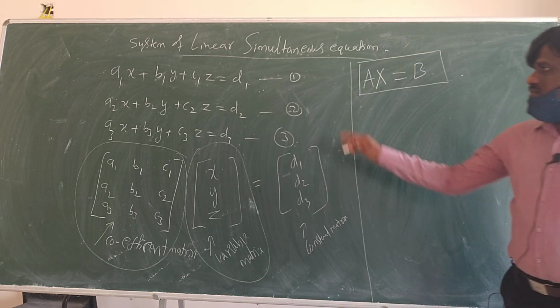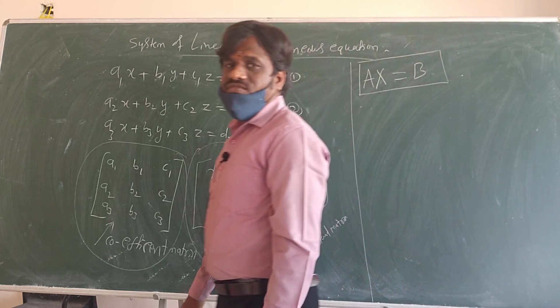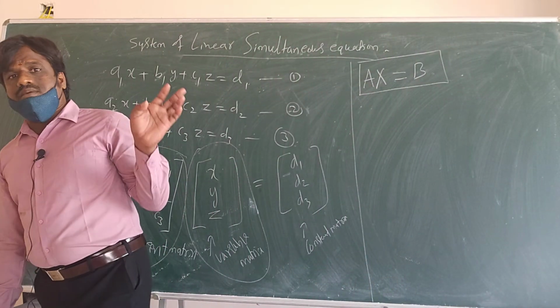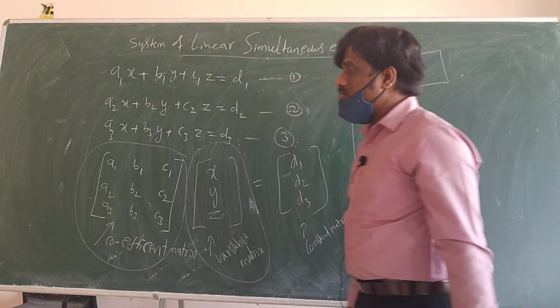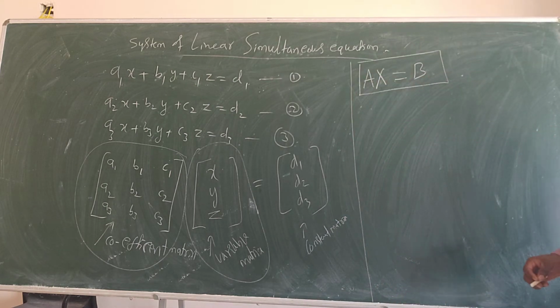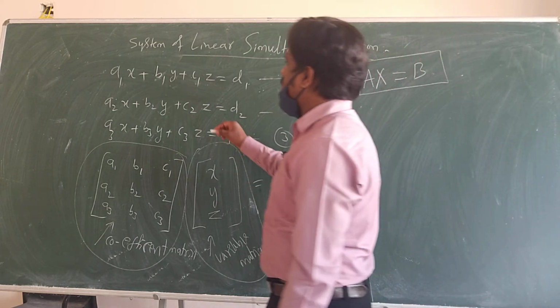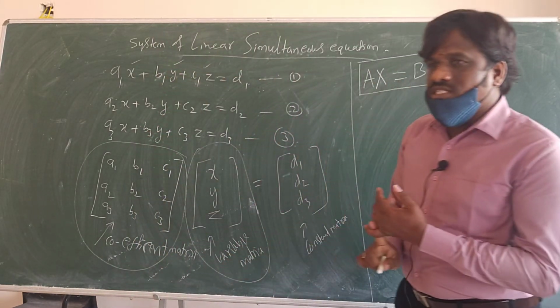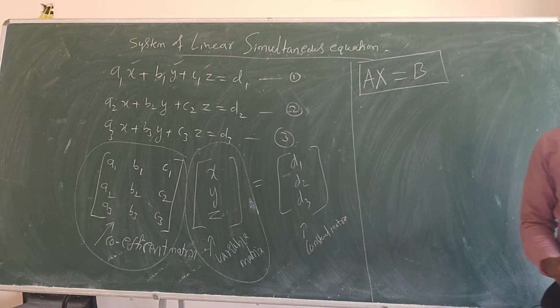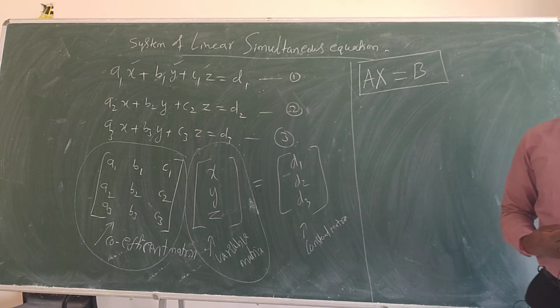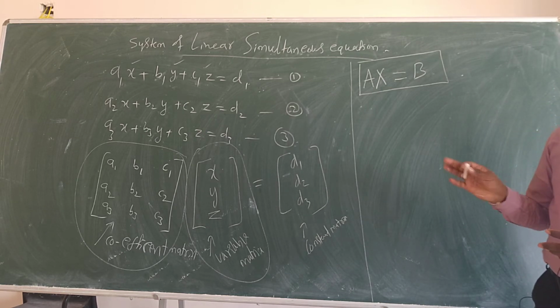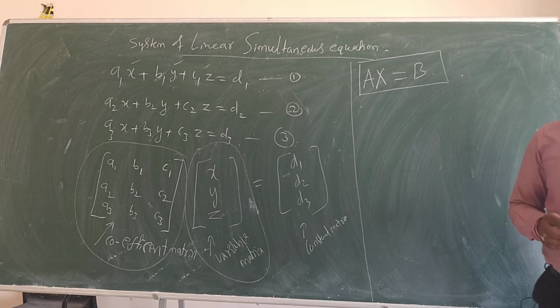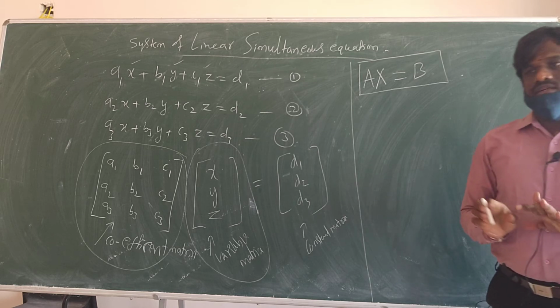So the system of linear equations is converted into the AX matrix form. The matrix form will be AX is equal to B. I want to get the solution for x, y, z. We are talking about the solutions. So the solutions can be what? Infinite solution, no solution, or unique solution. It depends on the conditions. What are the conditions? Now we are going to learn it.